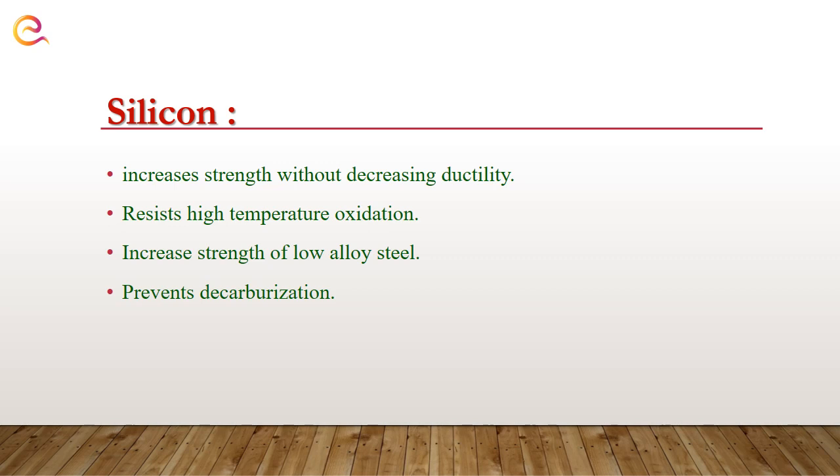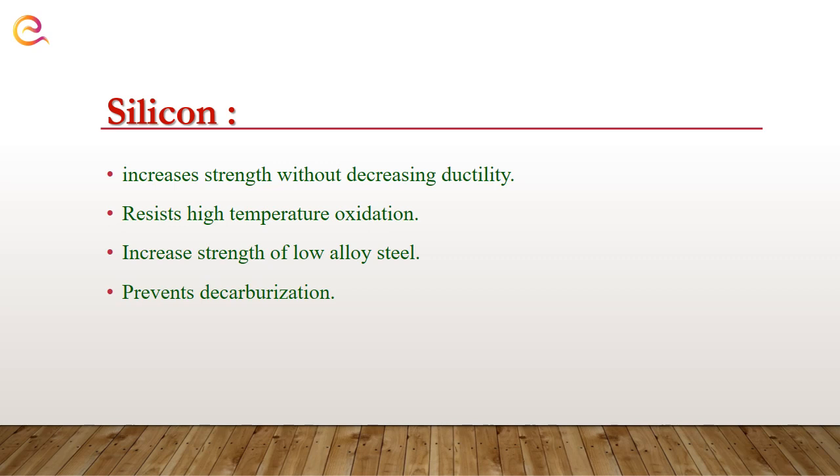Whenever we select steels for high temperature applications, what happens? At that temperature, carbon starts reacting with oxygen and forms oxides of carbon. So at the end of that process, the percentage of carbon in the steel may decrease. Due to the reduction in the percentage of carbon, the strength of that particular steel may decrease. To avoid that phenomenon, silicon provides resistance to oxidation at high temperature.